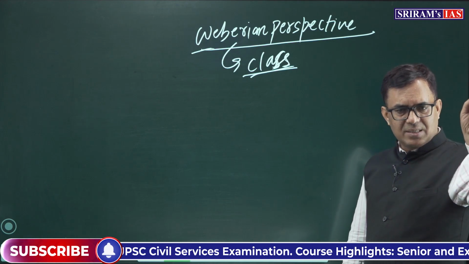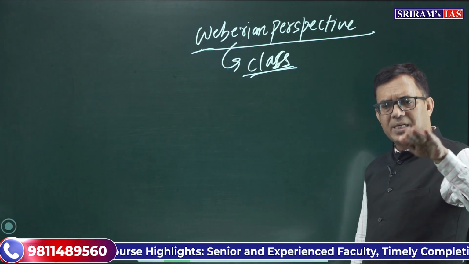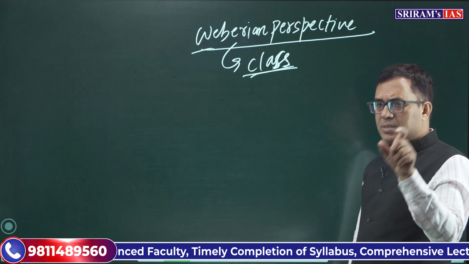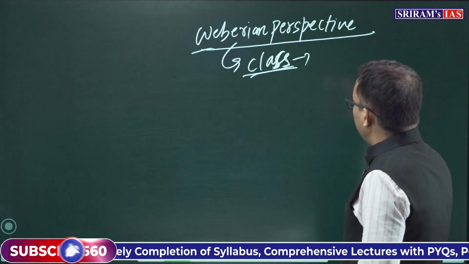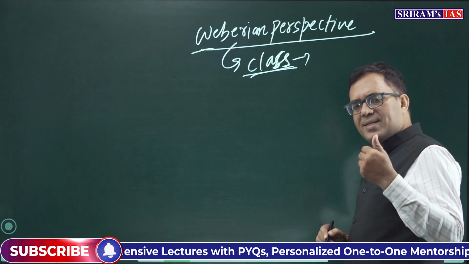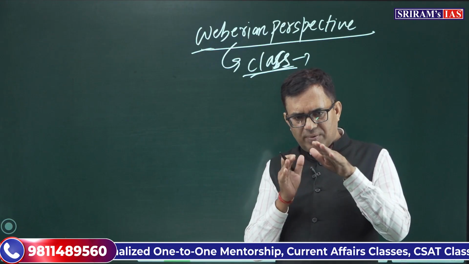Karl Marx says class exists since ancient times. Weber said no, class has no historical existence. Class is a modern phenomenon, the product of industrial society. The rise of industrialization and urbanization led to the emergence of classes.